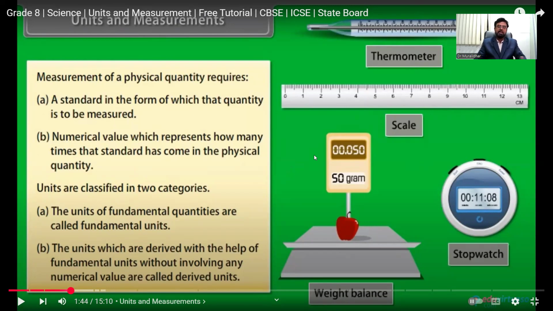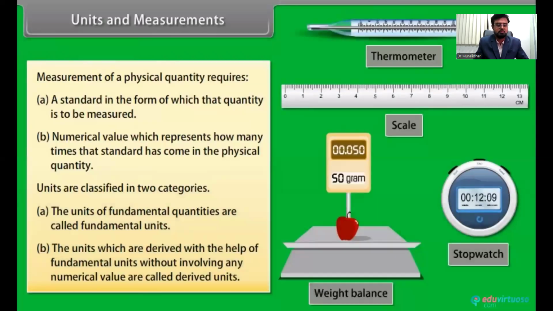Units are classified again. Physical quantities are two types: fundamental physical quantities and derived physical quantities. Similarly, units are also two categories. One is fundamental units, second one is derived units. That is, units used for the fundamental quantities are called fundamental units. Units used for the derived quantities are called derived units, right?